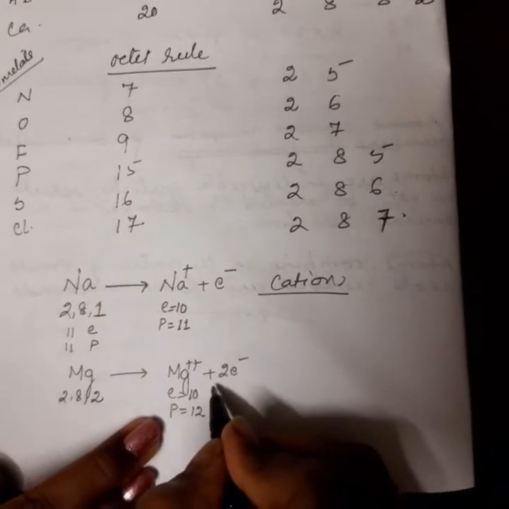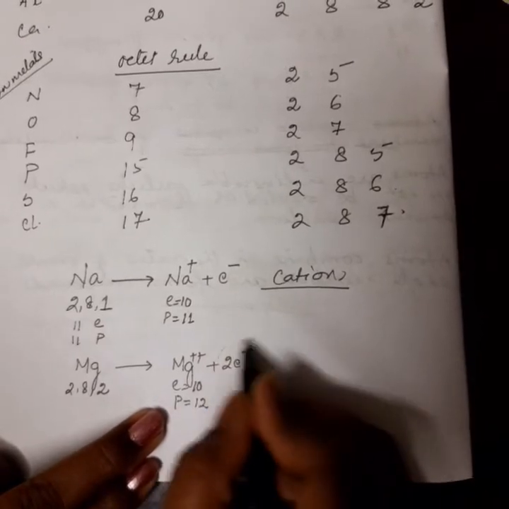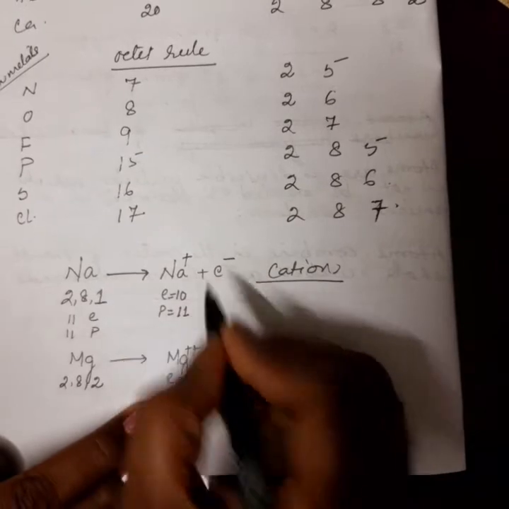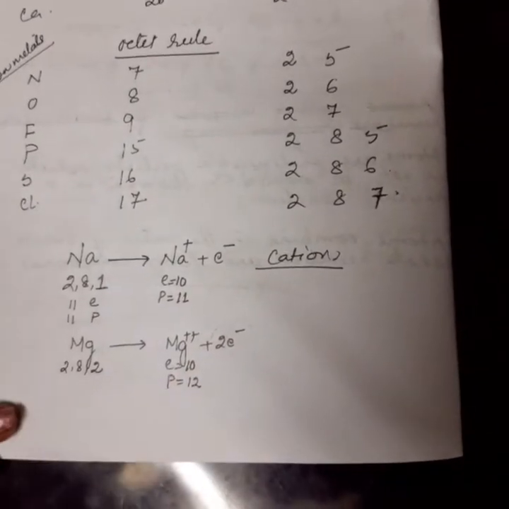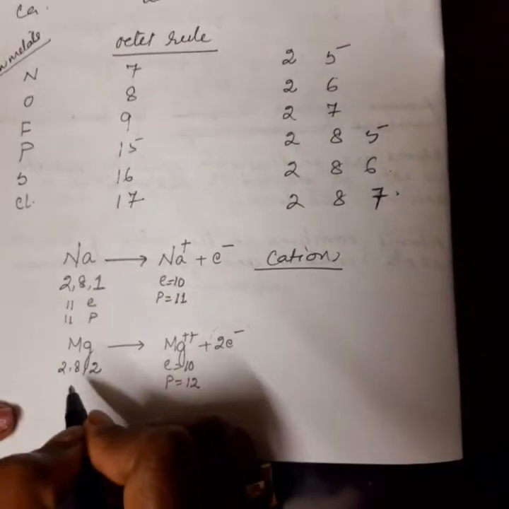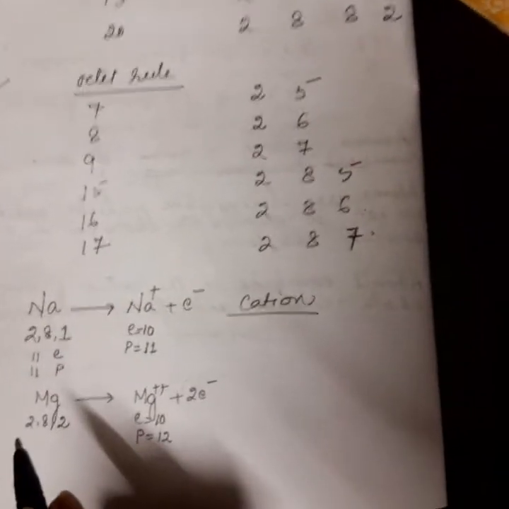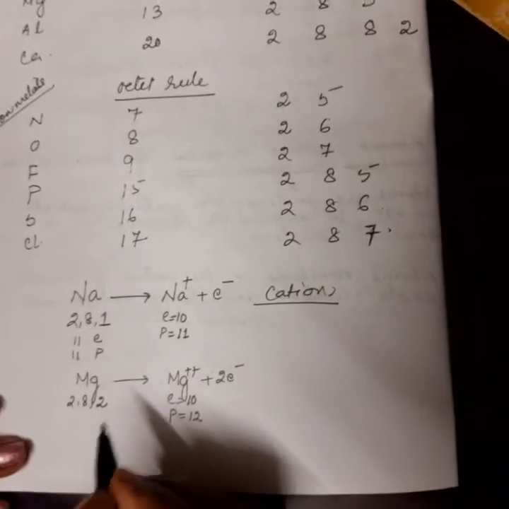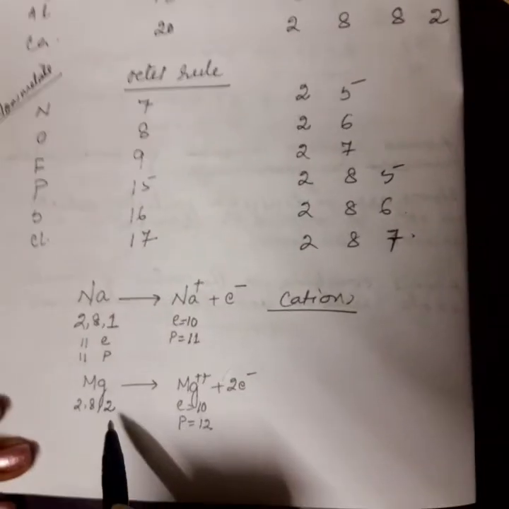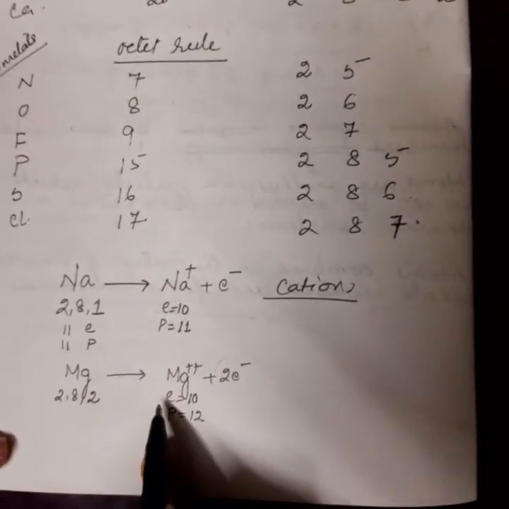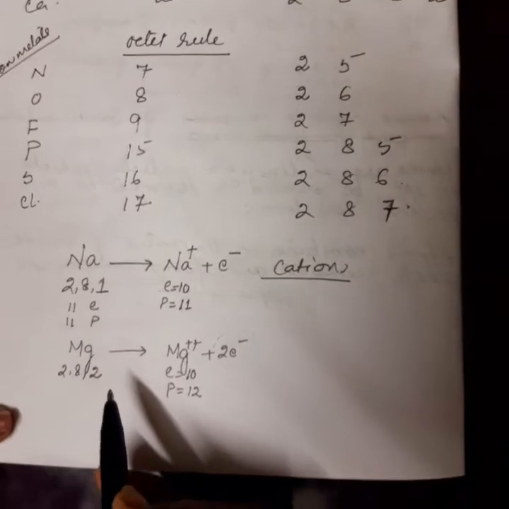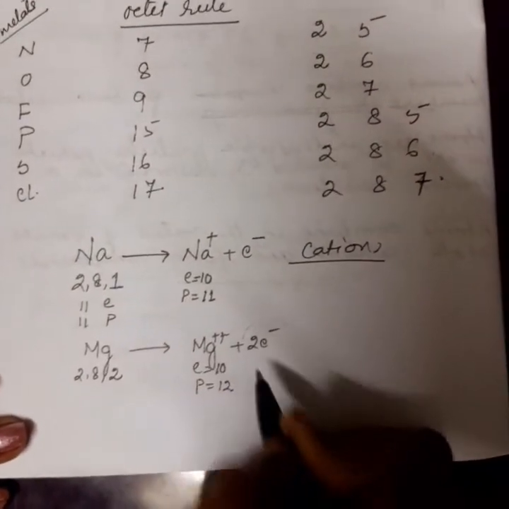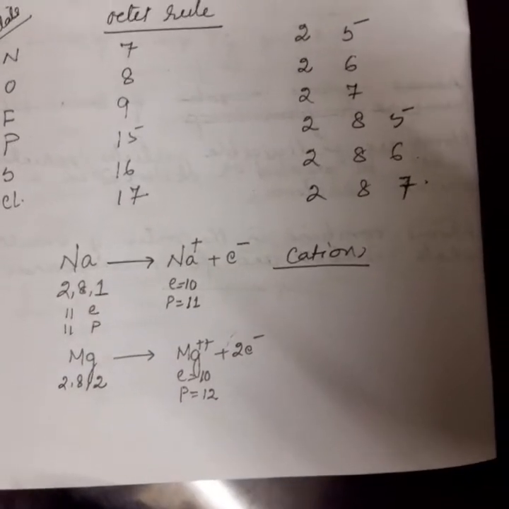Here magnesium is ready to give how many electrons? 2 electrons. Here sodium is ready to give how many electrons? 1 electron. Sodium, magnesium, potassium are said to be very reactive. As you have seen in the reactivity series, these are more reactive due to their tendency to lose electrons. Okay, they can lose 1 electron, 2 electrons quite easily.